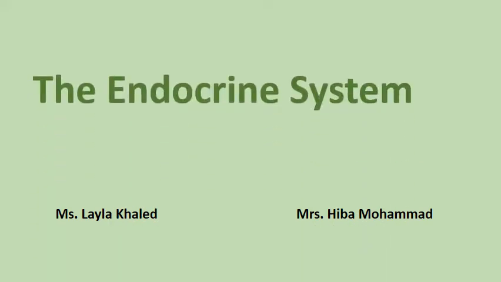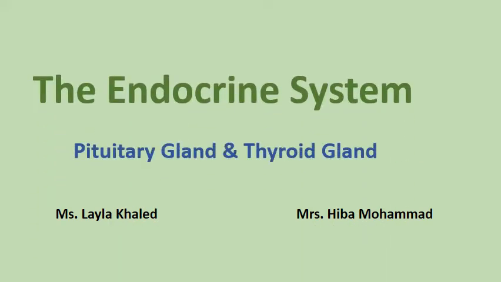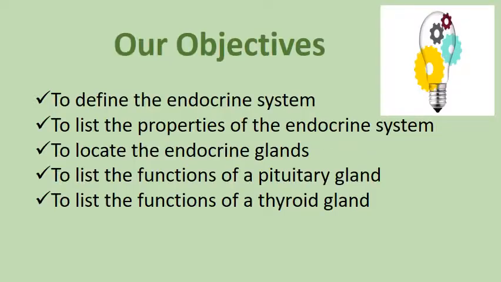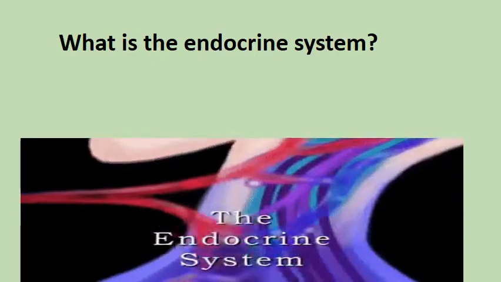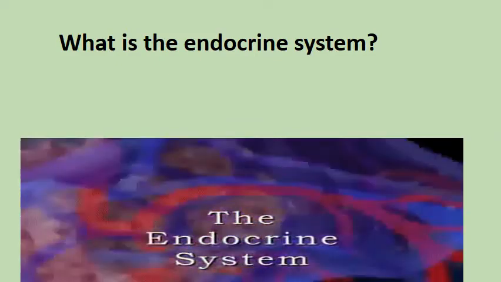So the endocrine system, and we're going to discuss in this video the pituitary gland and the thyroid gland. Our objectives in this video are to define the endocrine system, to list the properties of the endocrine system, to locate the endocrine glands, to list the functions of a pituitary gland, and to list the functions of a thyroid gland. So what is the endocrine system?